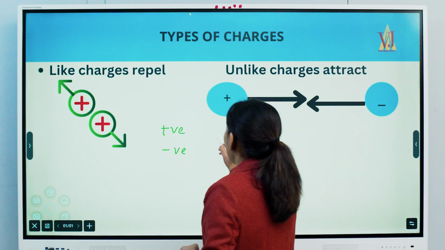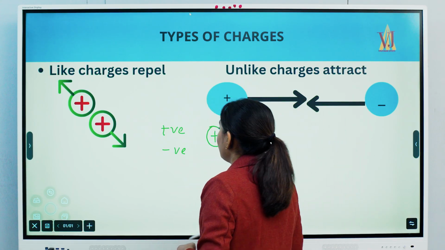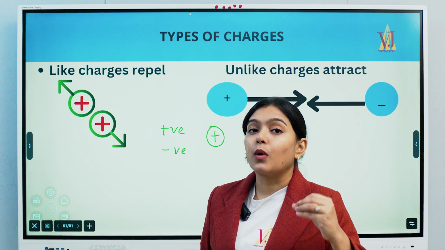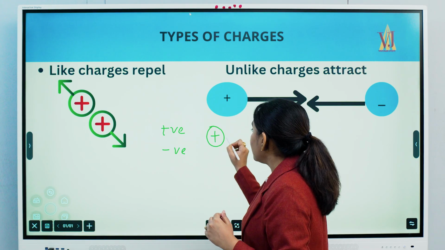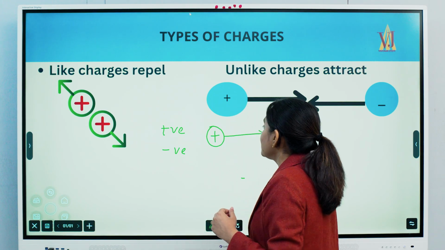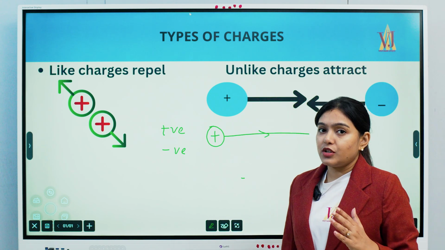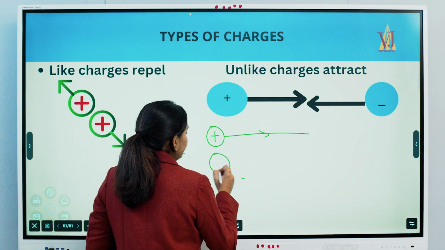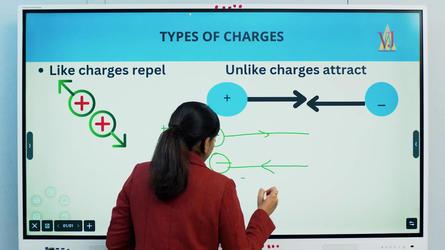Now, if I'm considering a positively charged particle, every charged particle has its own electric field. The direction of the electric lines of force is as follows: for any positively charged particle, the electric lines of force point outward, but for negatively charged particles, they point inward.